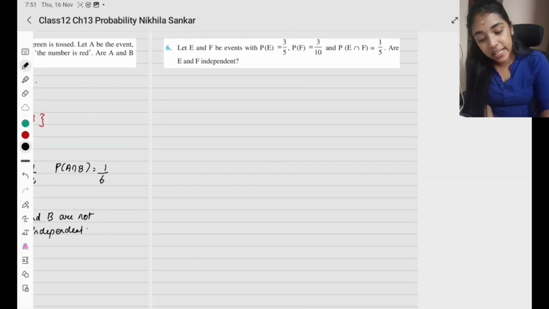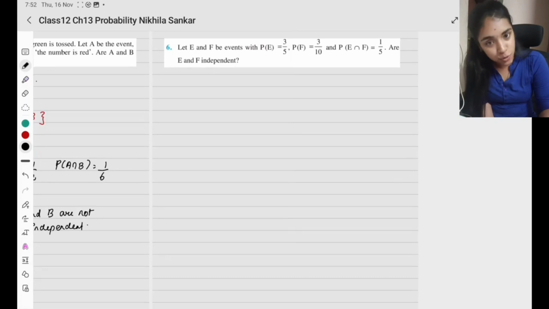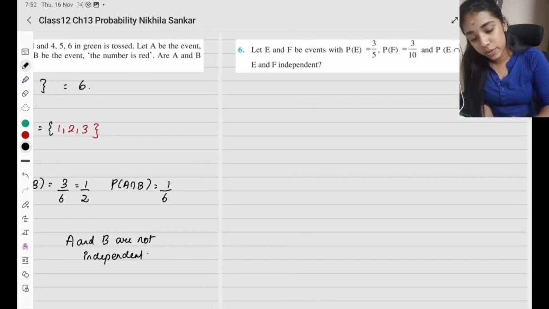Question number 6. E and F are events with this probability. Are they independent? The values are given, we just have to substitute and check. Okay, so what are we going to do?